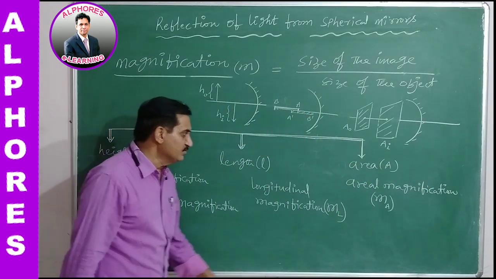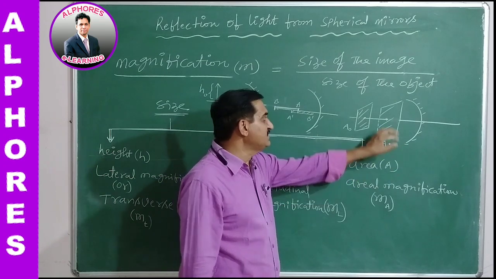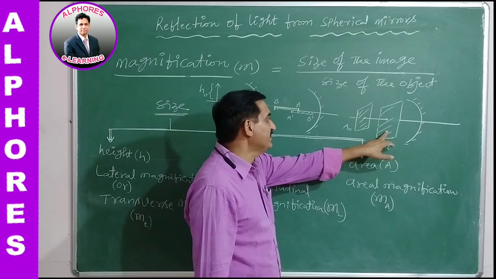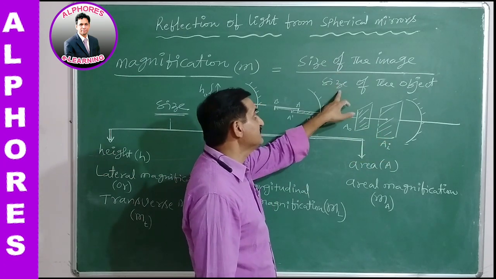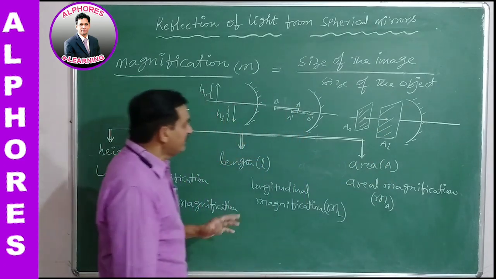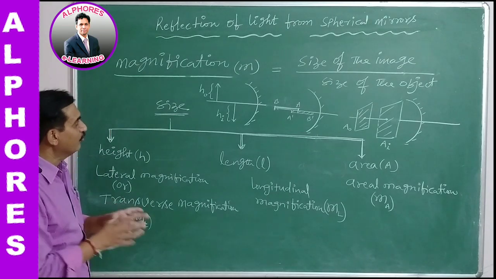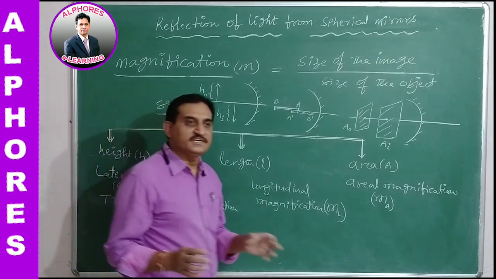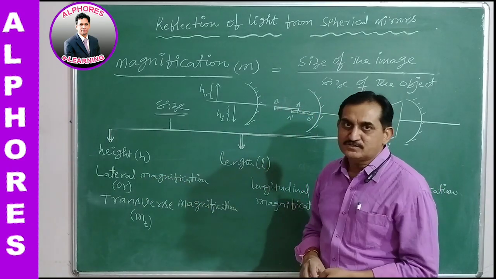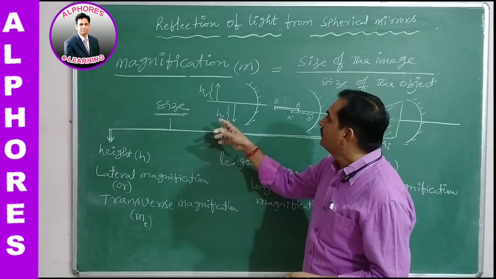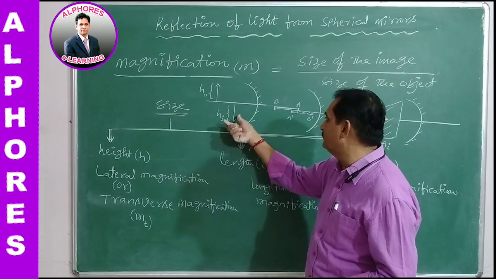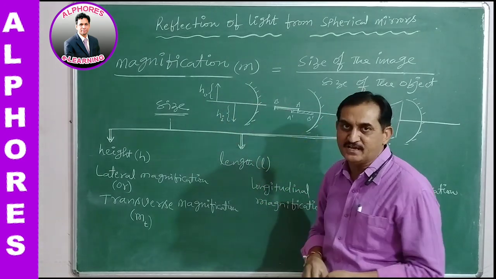In this case also, we compare the image area with reference to the object area, that is, area of image by area of object, where size in the sense means area. Therefore, we can also find the magnification which is known as areal magnification. Therefore, as a whole, the magnification is of three types. One is lateral magnification or transverse magnification. In this case, the size of the object and image, the size in the sense of height of the object and height of the image, both are measured perpendicular to the principal axis.